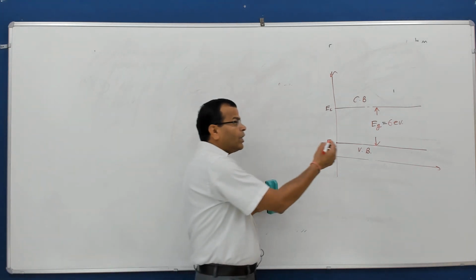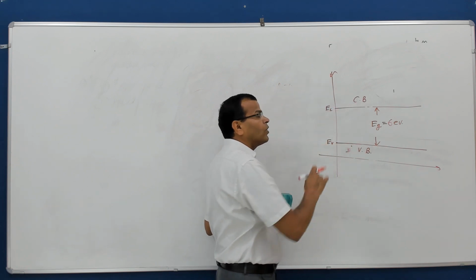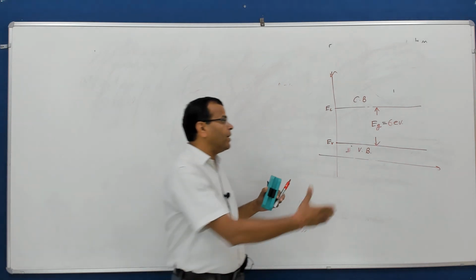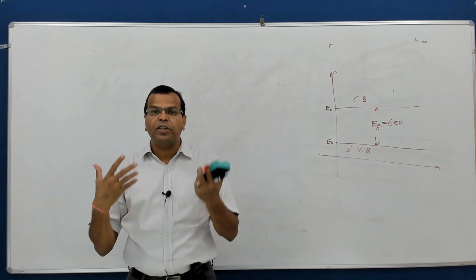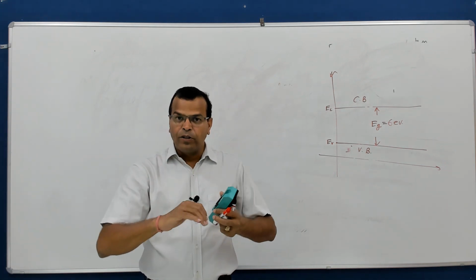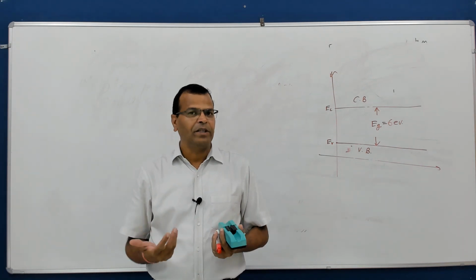Why? Because I need to supply very high energy from here to here for moving the electron. Otherwise, at room temperature, all the electrons are here. There is no free electron to move. There is no conduction. Conduction is always associated with free electrons in the conduction band. If there is no free electron, there is no movement of electrons, there is no current in the material.